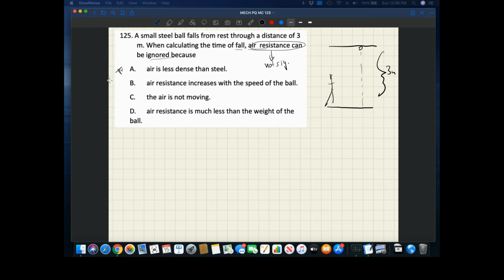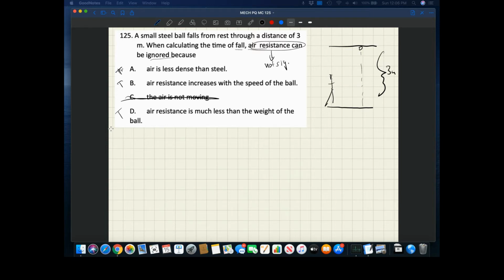Air resistance increases with the speed of the ball. That is also true. The air is not moving. We don't know that, so that's not a true statement. Air resistance is much less than the weight of the ball, which is also a true statement. So now we eliminated the one answer that doesn't make any sense at all.